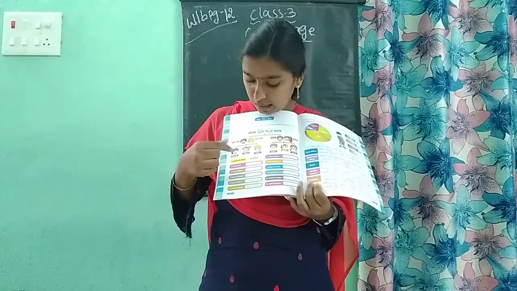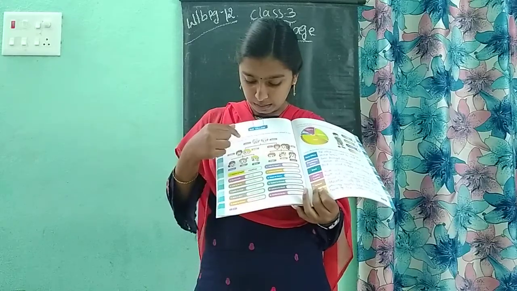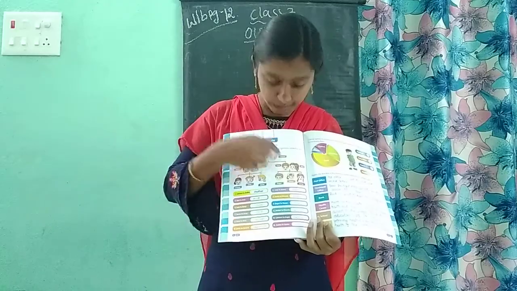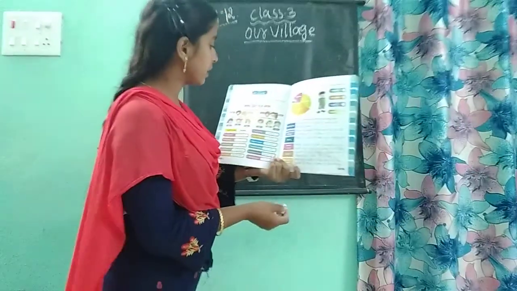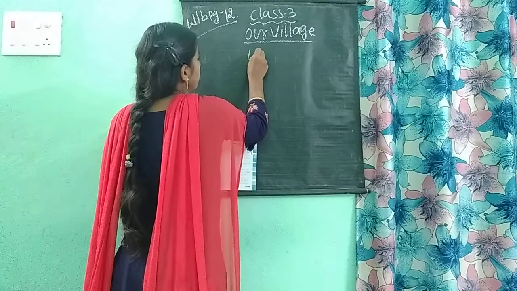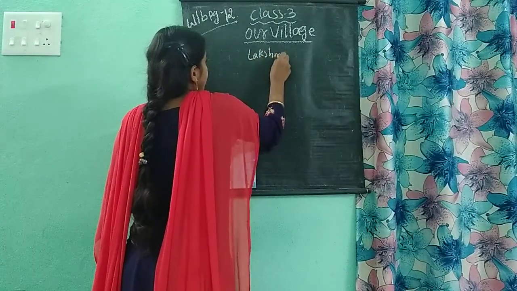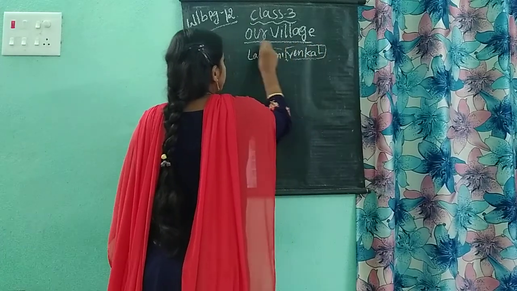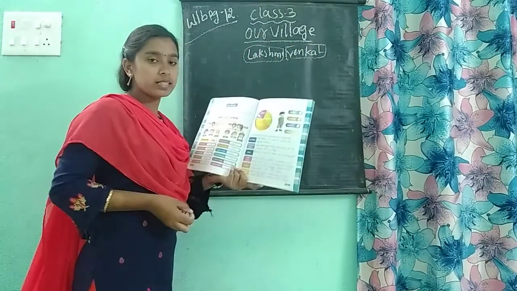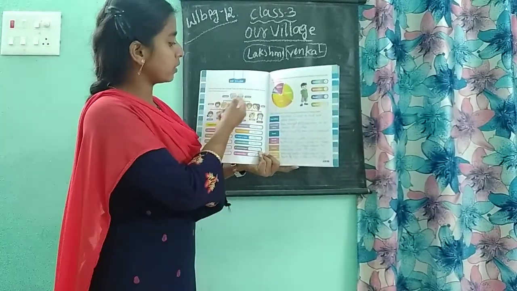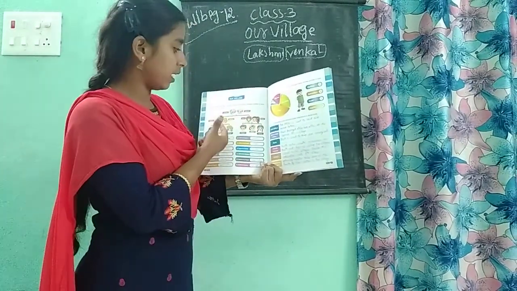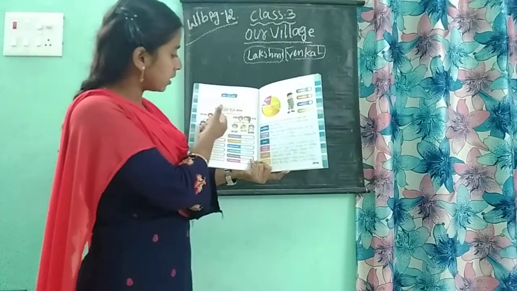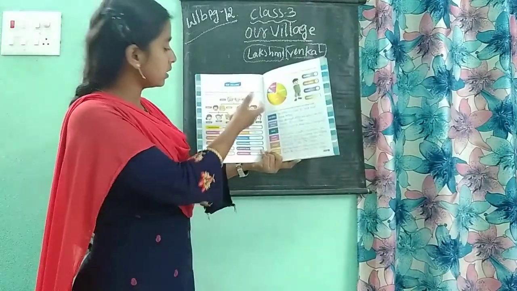See, the first one is already written: Lakshmi to Radha is mother. Like that, we have to complete all of these. If you see here, Lakshmi and Venkat are the grandmother and grandfather. How can we say that? Based on their white hair, and they are at the top of the family. So Lakshmi and Venkat are the grandfather and grandmother.